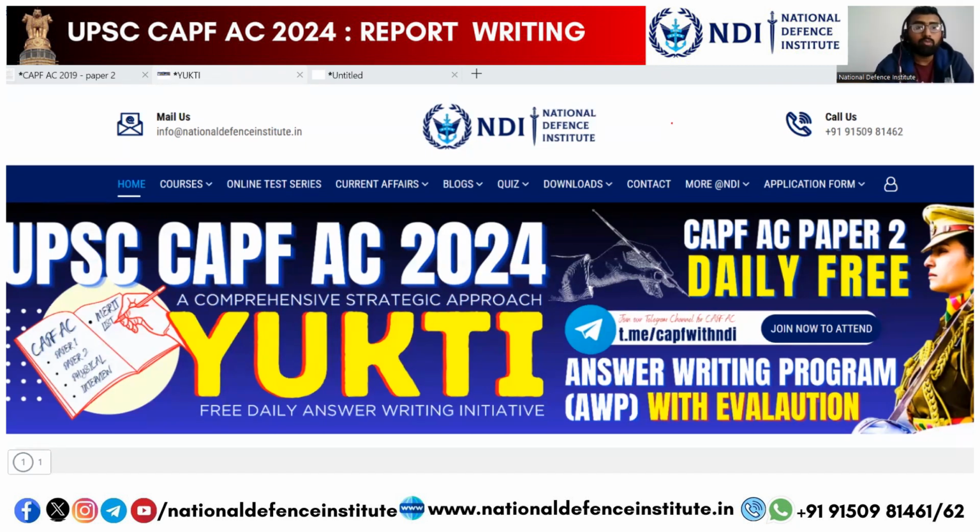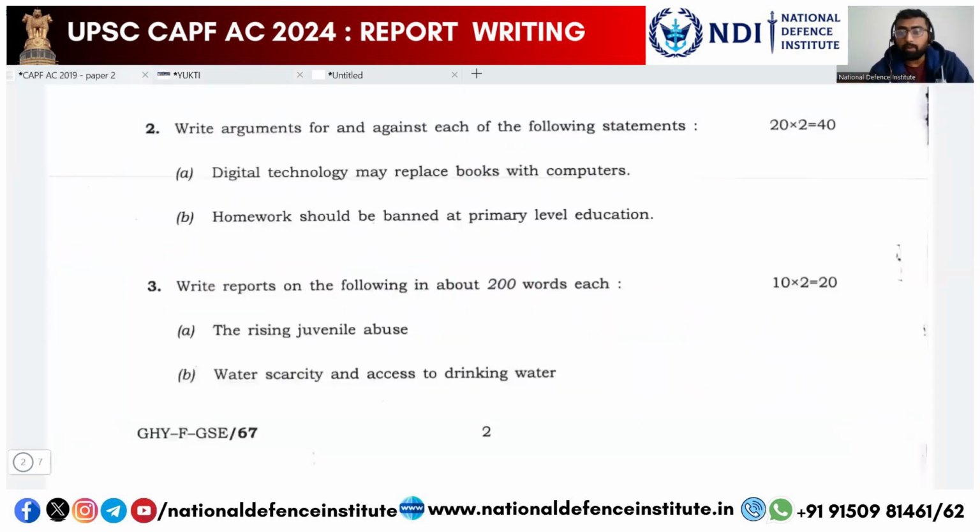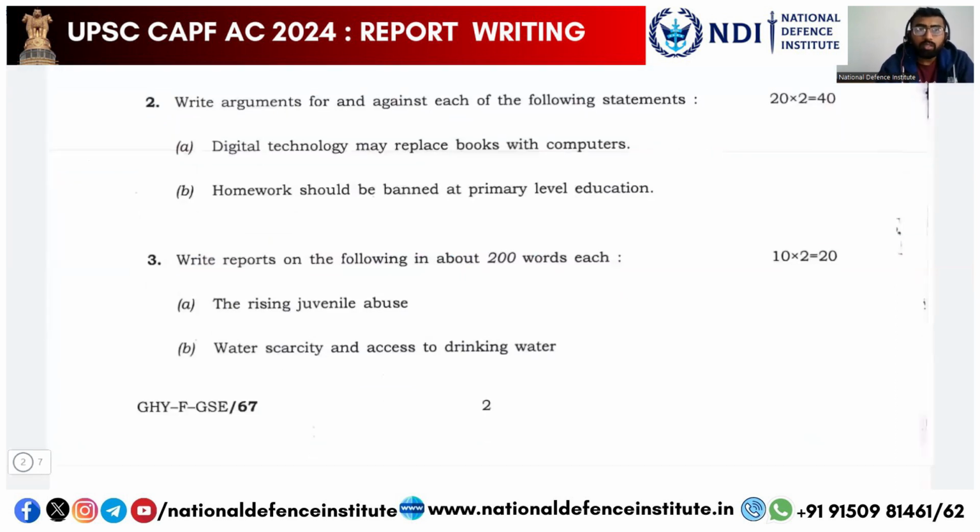So, let's move to CAPF AC paper 2019. Now, the third question, which is on report, says write reports on the following. Again, they have not given any option like the essay where there were six topics given to you, where you could eliminate two and choose any four and write a good essay. But here that is not the case. Here you have to write a report on both the topics that have been given to you.